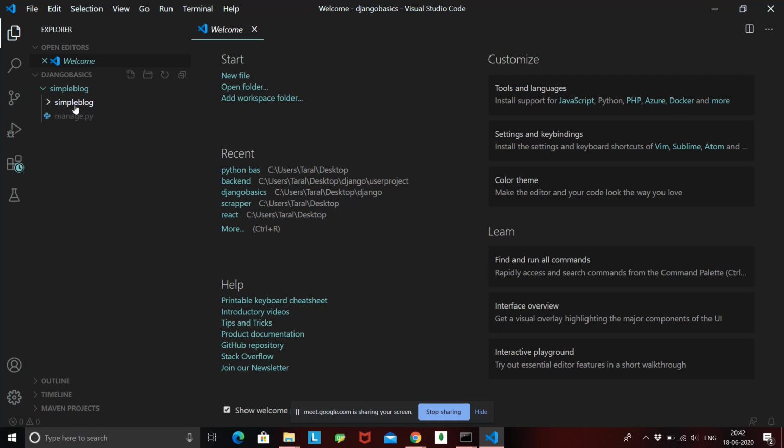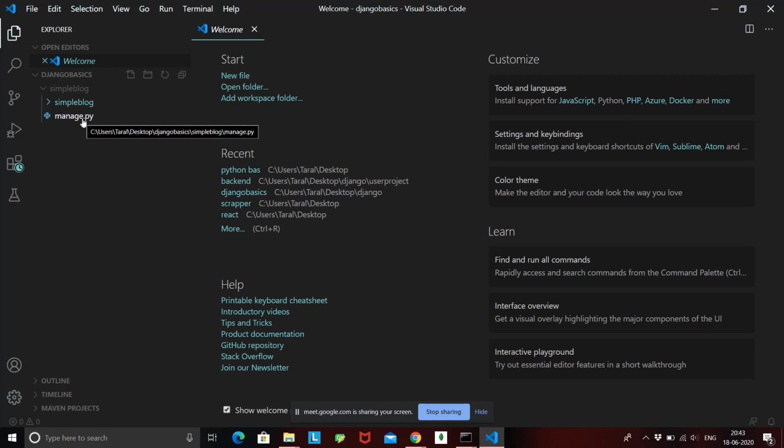This will have some predefined, pre-built files already for you. So let's have a quick look at each file first. Simple blog has two main items: a folder called simple blog itself, and then the manage.py file, and we know that .py means a Python file.